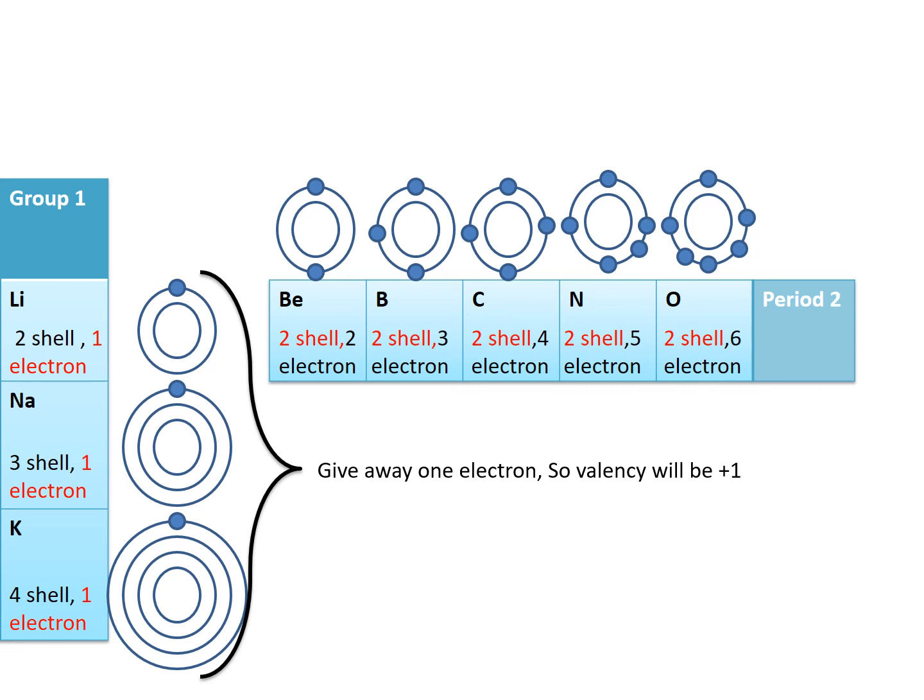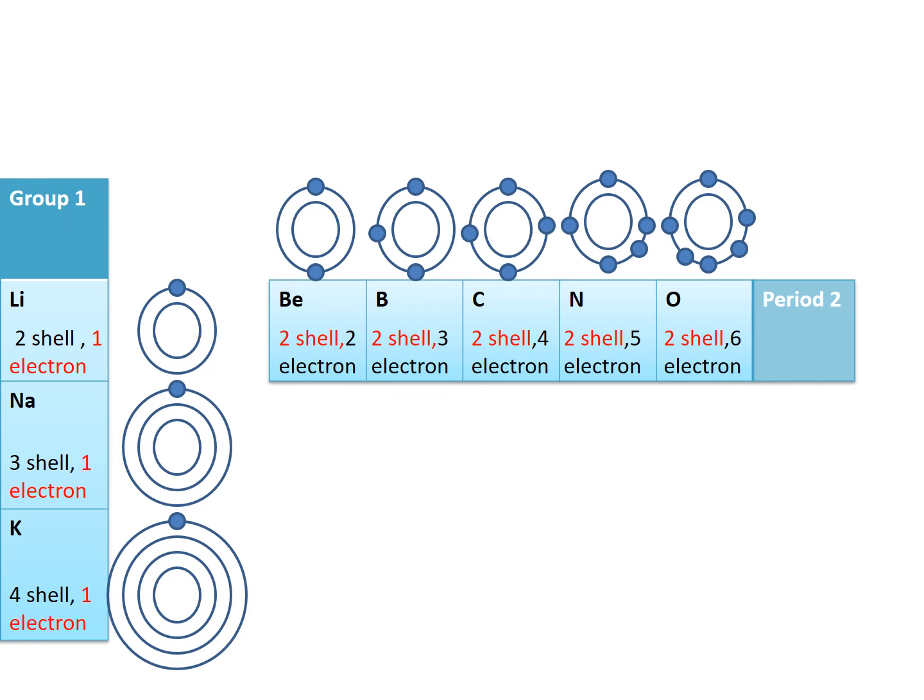Now for the elements in period 2, the first one, beryllium. Beryllium has how many valence electrons? It has 2 valence electrons, so it will give away the 2 electrons which it has got. Boron has 3 valence electrons, so it will give away the 3 electrons. Carbon has 4 electrons. So what can it do? It can take 4 electrons or give 4 electrons.